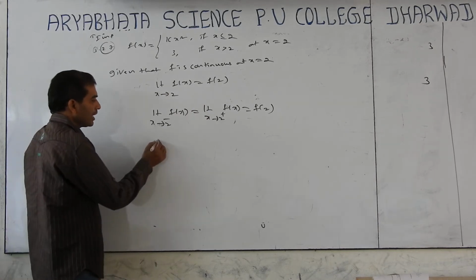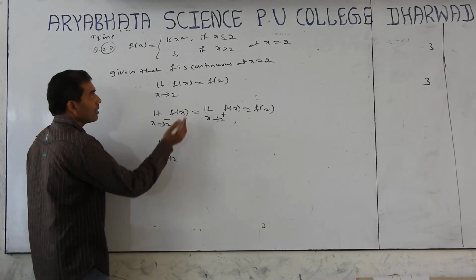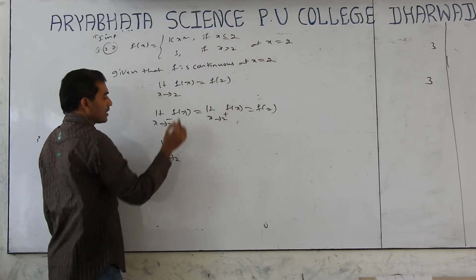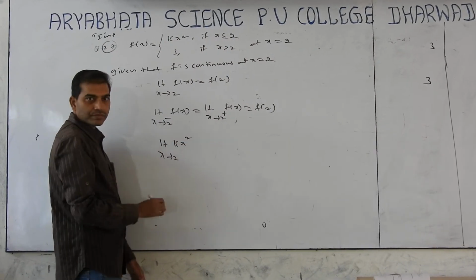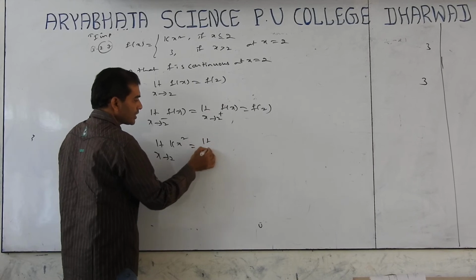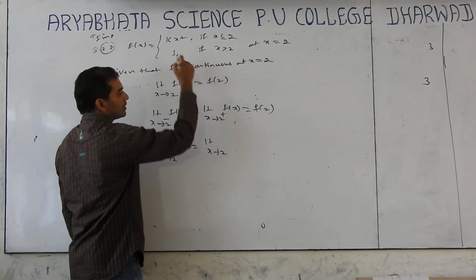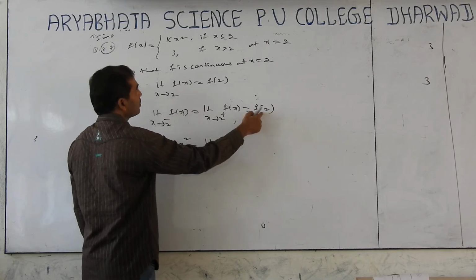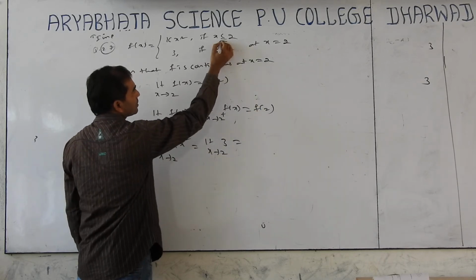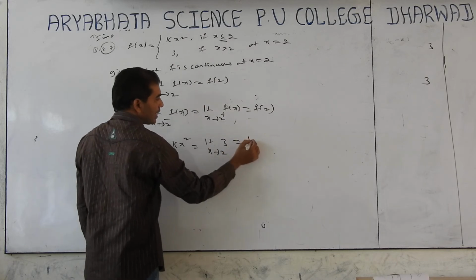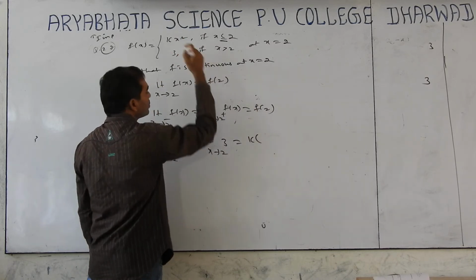So limit of x tends to 2 minus, below 2, kx square. Limit of x tends to 2 plus, above 2, 3. F of 2 equals kx square. K into x is equal to 2 square.